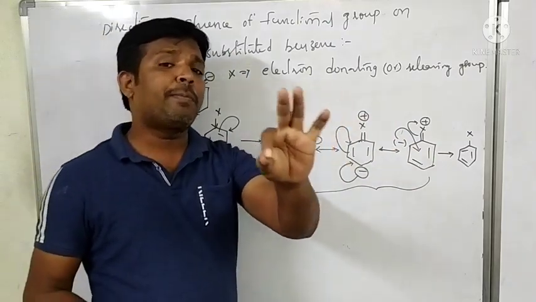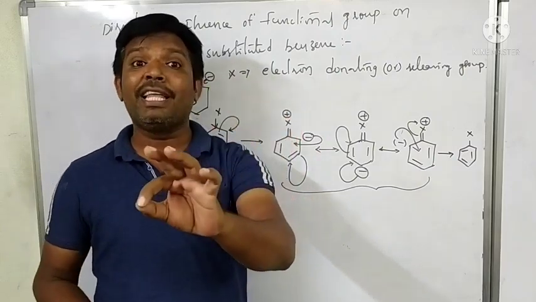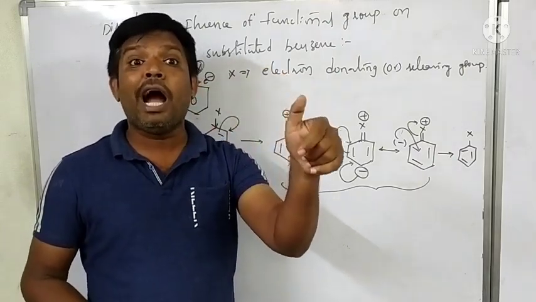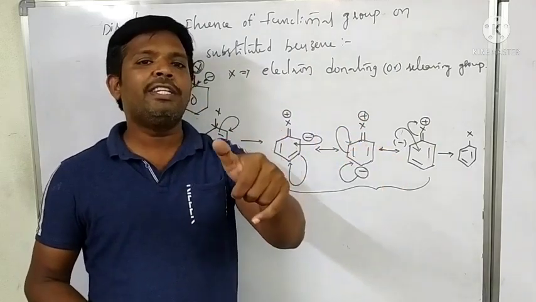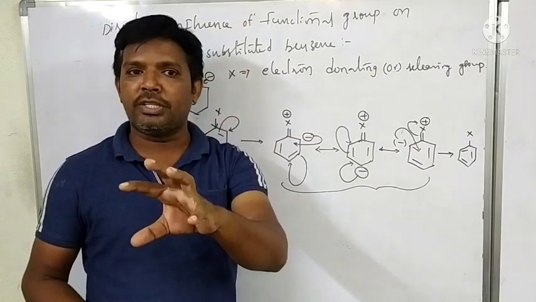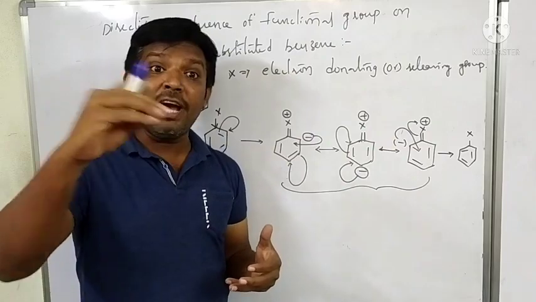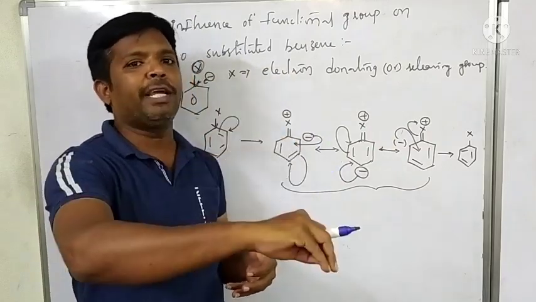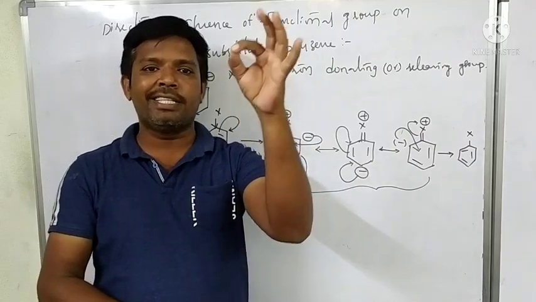When negative charge is present on the ortho and para positions, that indicates the electron density is high on those positions. That means electron density increases on the ortho and para positions. Therefore, the incoming electrophile attacks where the electron density is high.